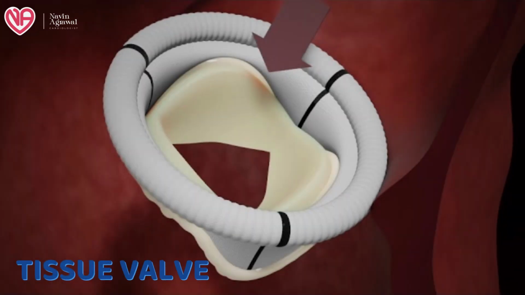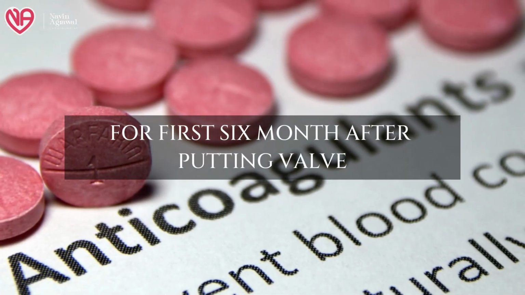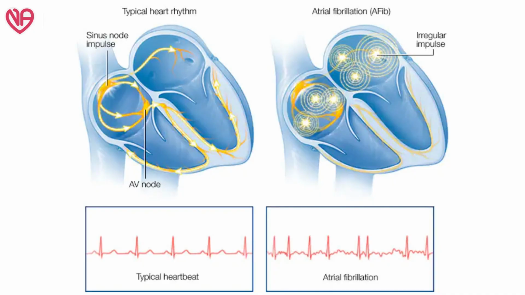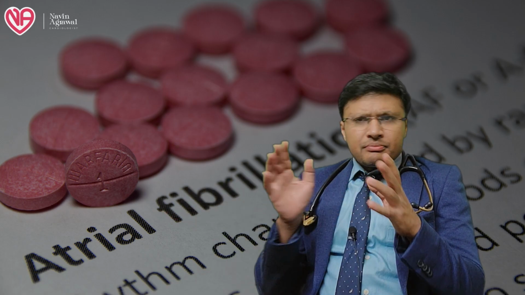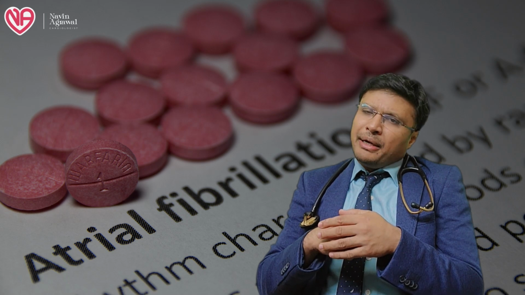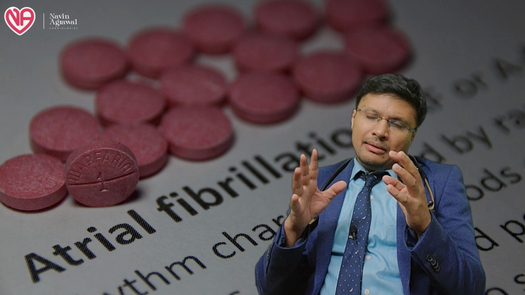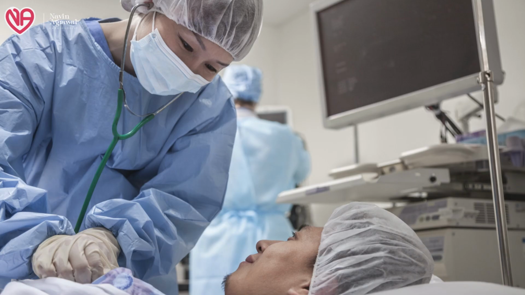While with a tissue valve, the patient is usually kept on anticoagulants for the first 6 months after putting in a valve, until the patient develops an endothelial layer on the tissue valve, after which the blood thinning medication is not required. So the restriction on green leafy vegetables will apply in patients having a tissue valve within the first 6 months. Beyond that, if the patient develops atrial fibrillation and is put on blood thinners and vitamin K antagonists, then the patient will be put on the same dietary restriction as a patient who was put on anticoagulation prior to surgery or with any other valve pattern.